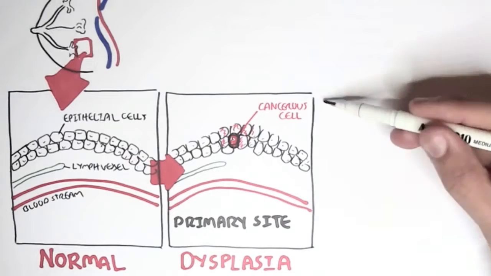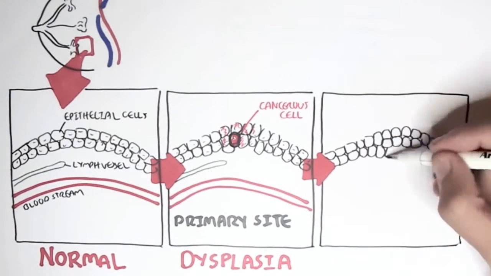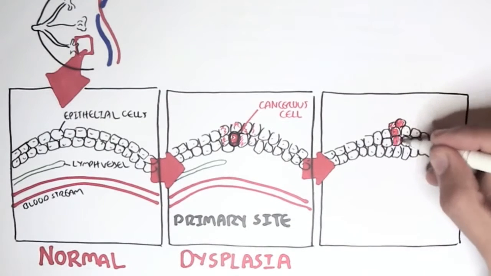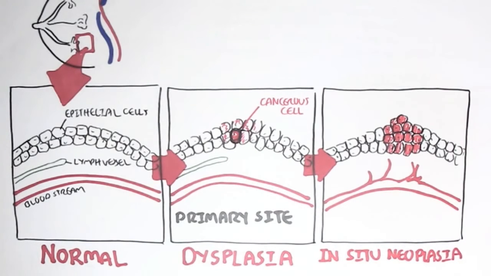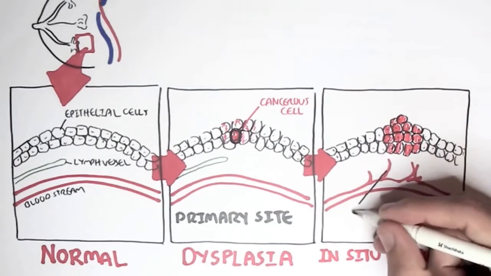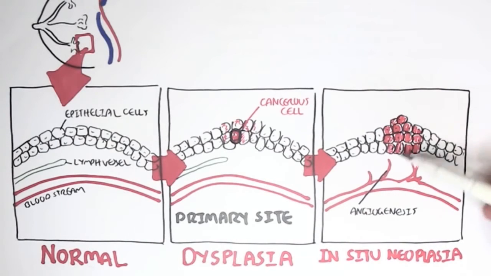This cancer cell, because it is not under normal body control, will begin to proliferate and differentiate. And it will just keep dividing and dividing, forming a neoplasia, forming a tumor. So here, this red bulge, we have all these cancer cells forming growth, forming a tumor, neoplasia. We can also see changes in blood vessels. Through angiogenesis, new blood vessels are formed due to the secretion of chemicals by the cancer cells.